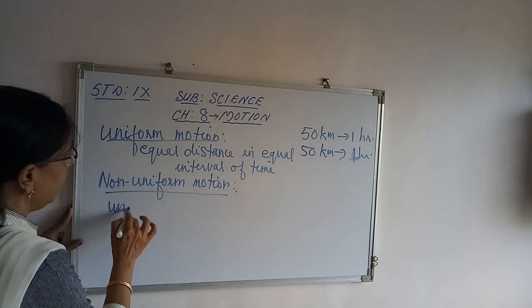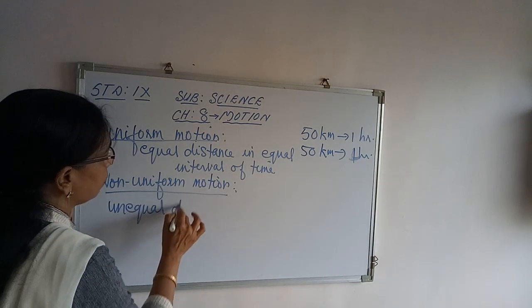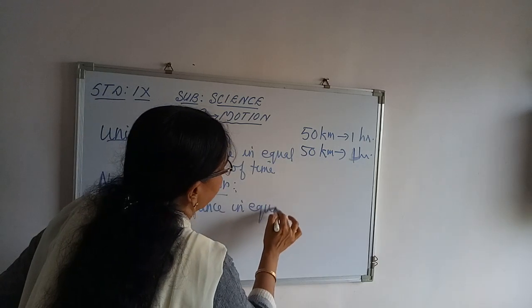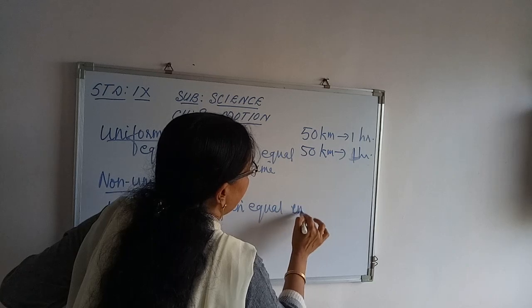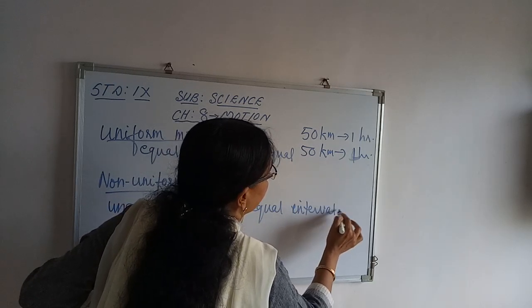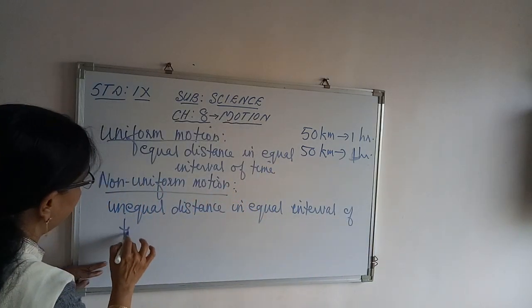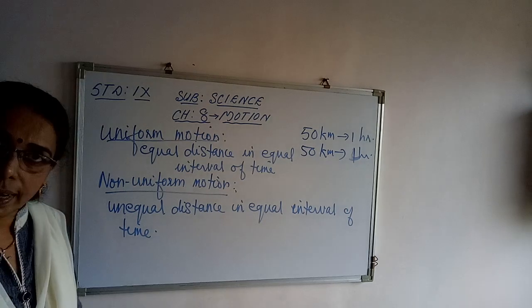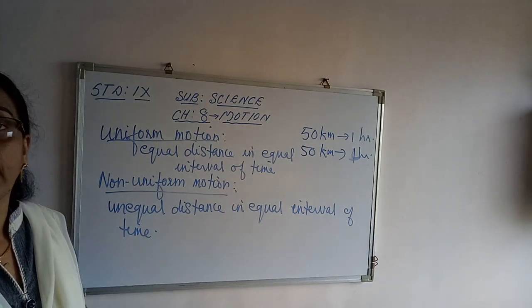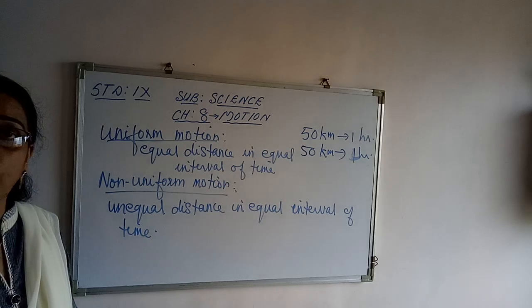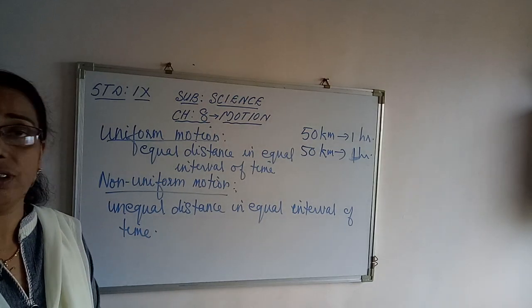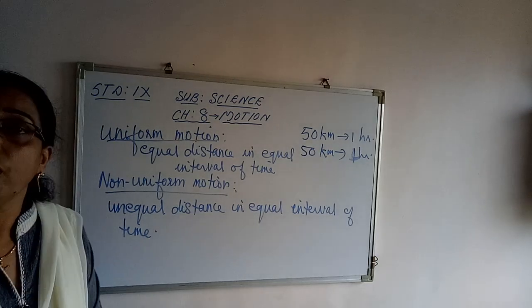That is unequal distance in equal intervals of time. It is called non-uniform motion. If an object covers equal distance in equal intervals of time, the motion is called uniform motion. And if the object covers unequal distance in equal intervals of time, it is called non-uniform motion.